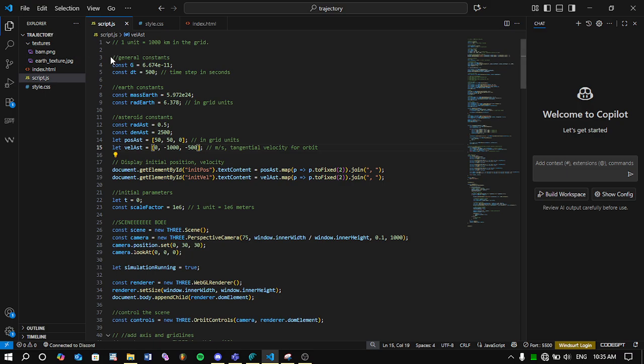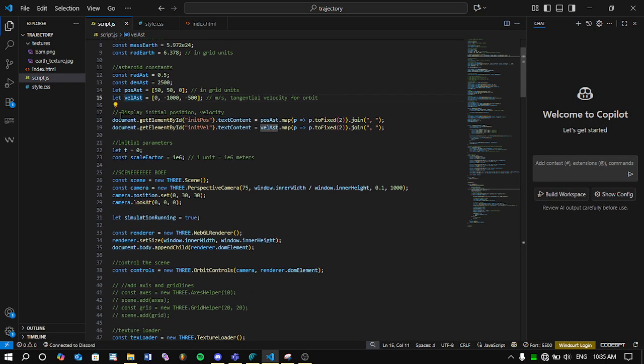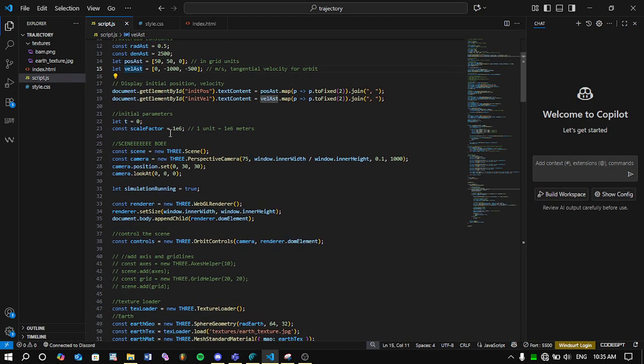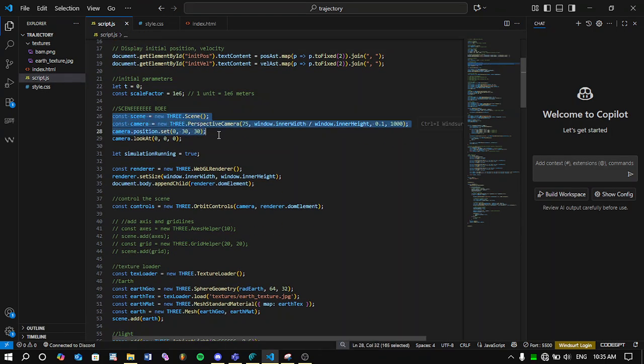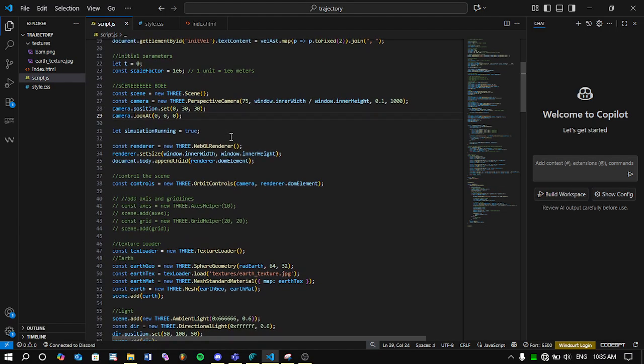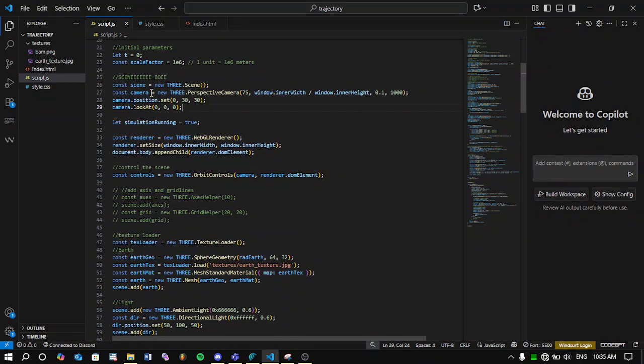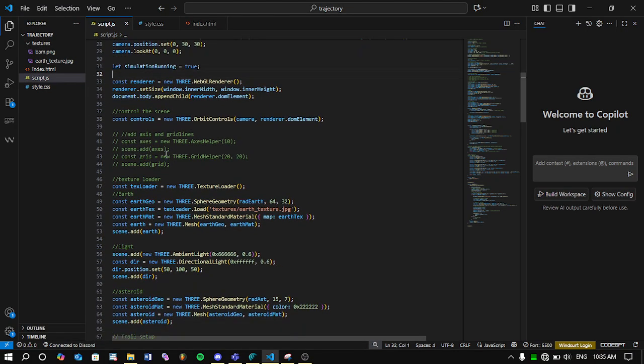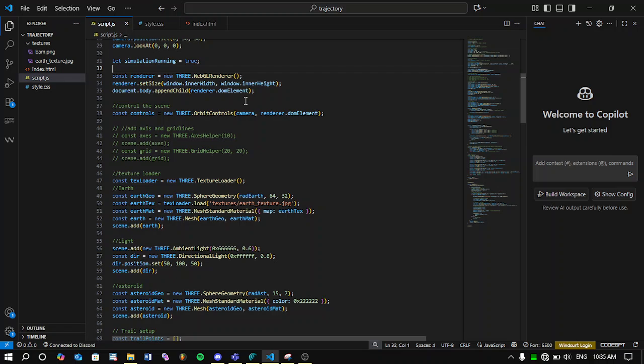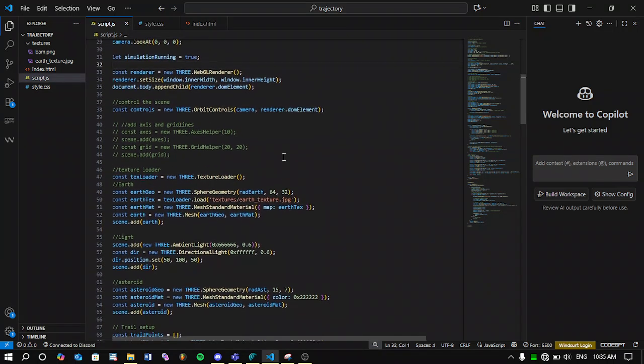So, quick rundown. We keep the general constants, the Earth constants, the asteroid constants, the initial velocity, and initial position, and we paste that into an HTML file. Then const scene, const camera, and so on. We set up the scene and the trajectories. So this is the scene, this is the camera, this is the position, and then we keep a renderer, render it, and append the renderer's DOM element.